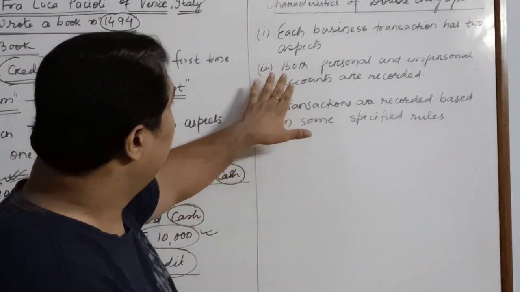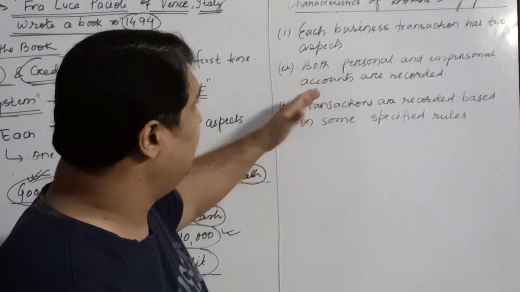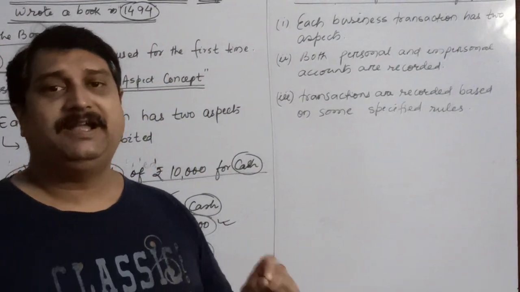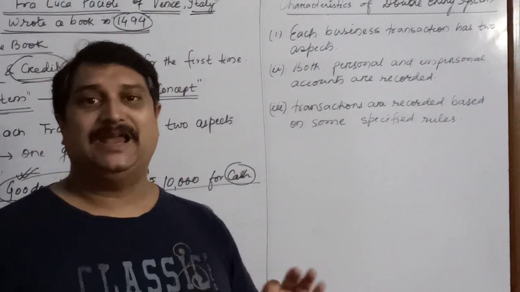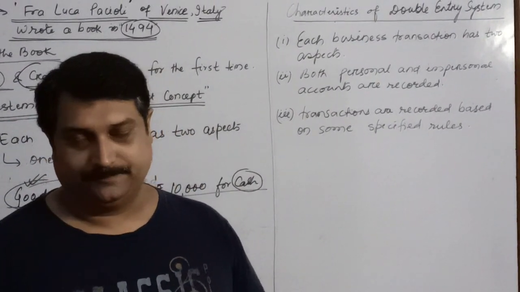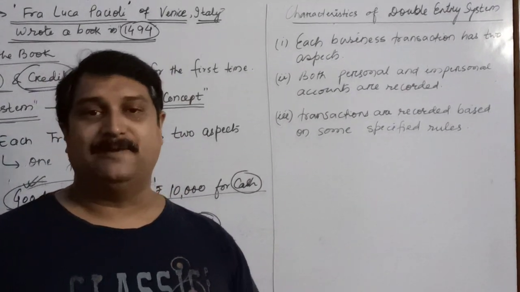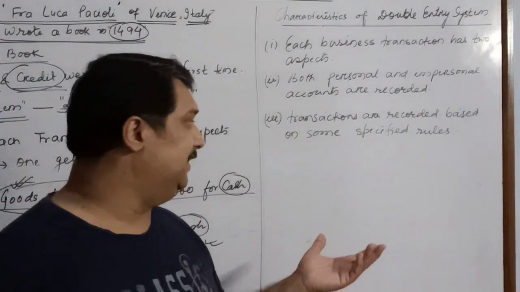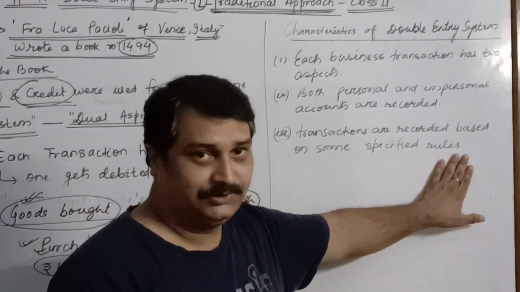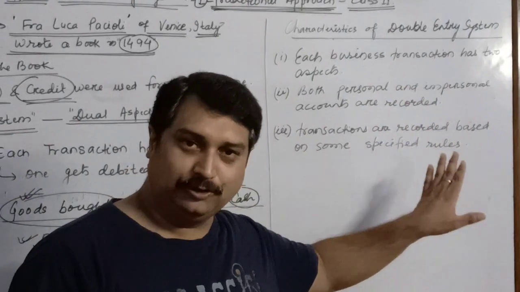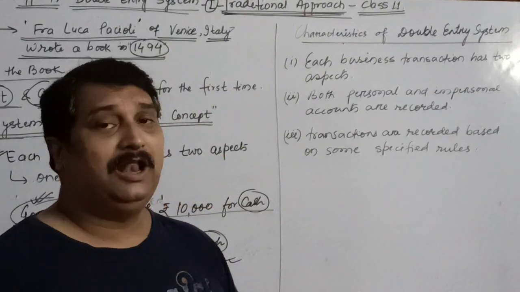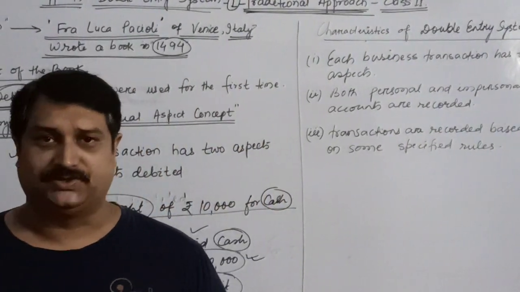But before that, let us talk about some other features of double entry system. The second feature of double entry system says that it records both the type of transactions, whether it is personal or impersonal accounts. Now what are personal, what are impersonal, we will just study about them. Transactions are recorded based on some specified rules. What are those rules? That also we will discuss. So these are the features which say a lot of things about double entry system.